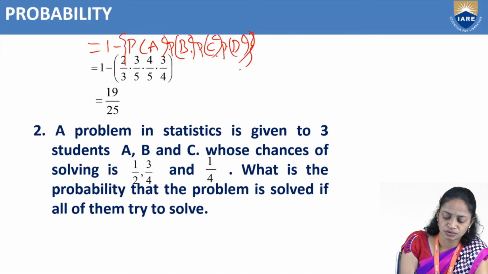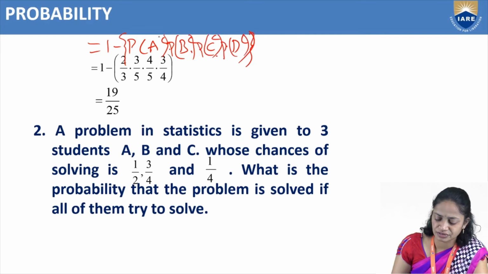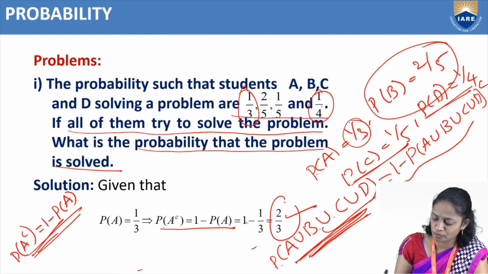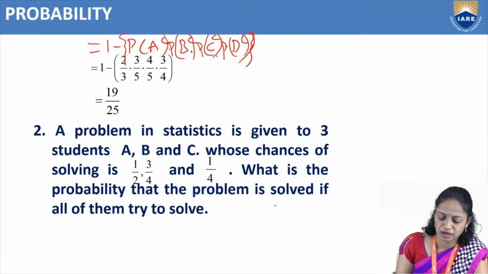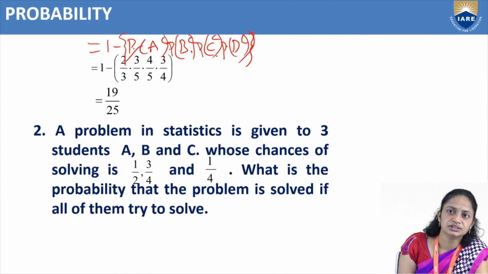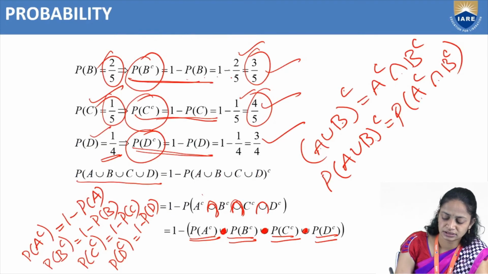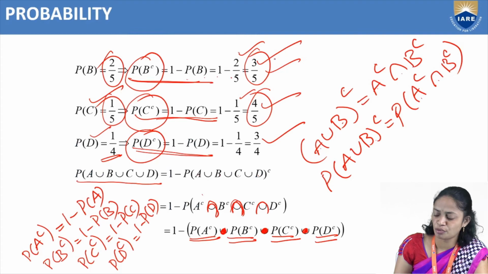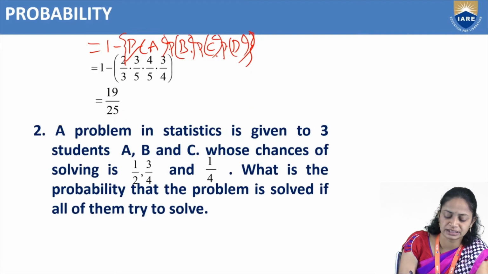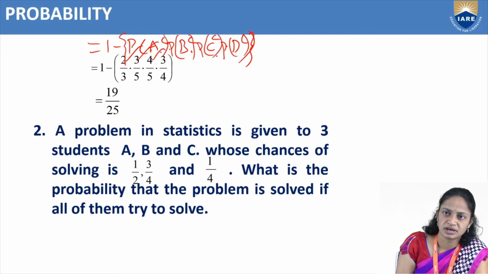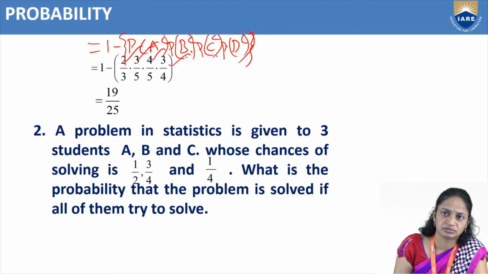So 1 minus, probability of A complement is 2 by 3, into probability of B complement is 3 by 5, probability of C complement is 4 by 5, probability of D complement is 3 by 4.